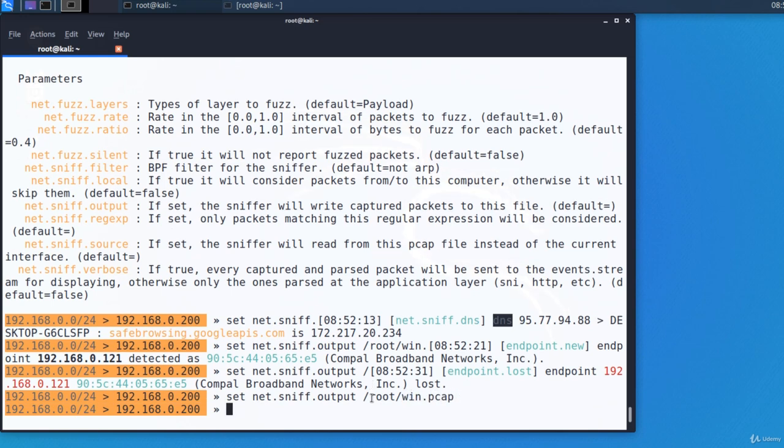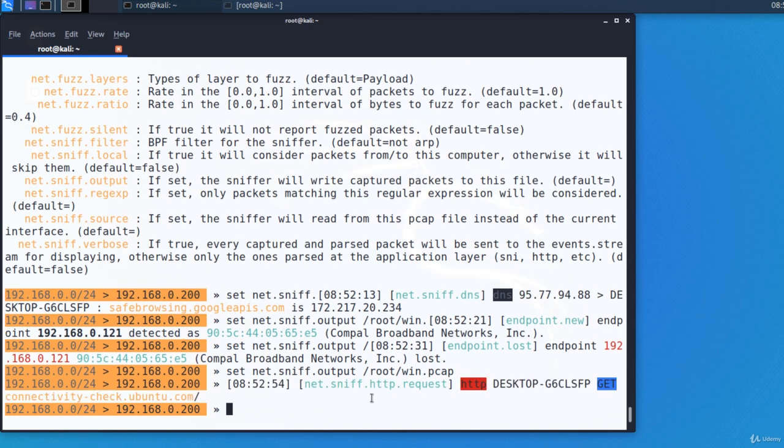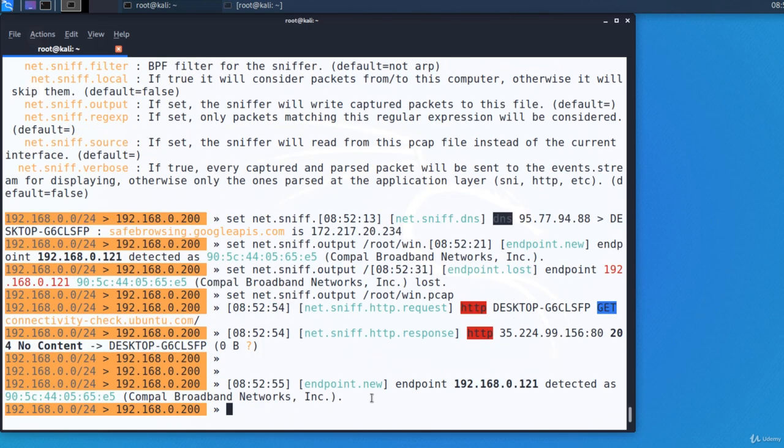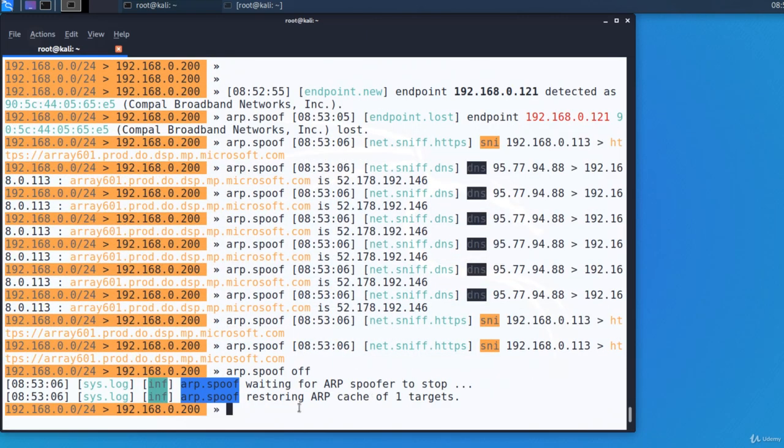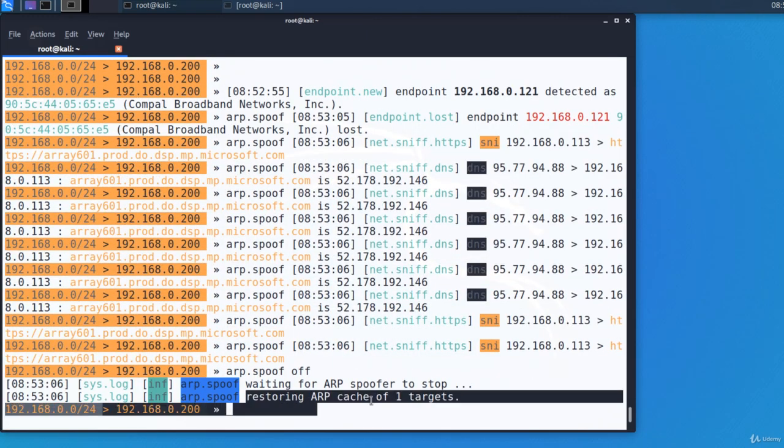Bettercap will save all the captured traffic to that file, and you can later open it using Wireshark and search for traffic of your interest like credentials. And to stop the spoofing attack, arp.spoof off. It's restoring the ARP cache.